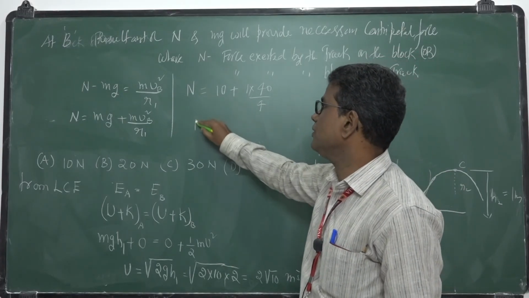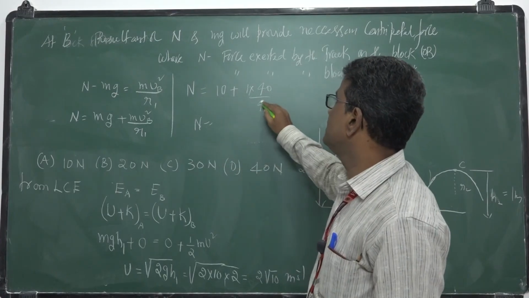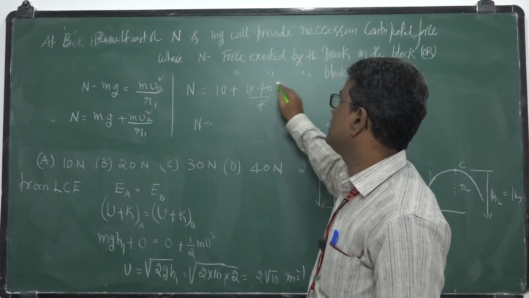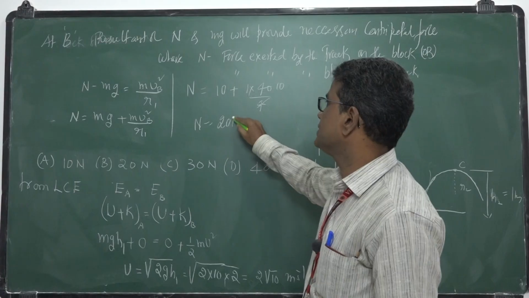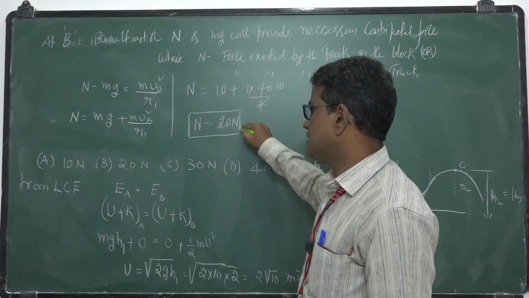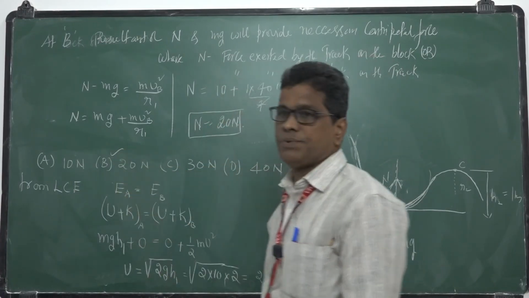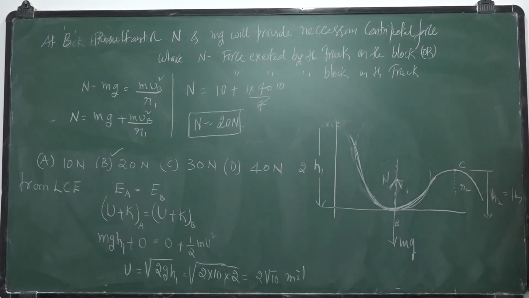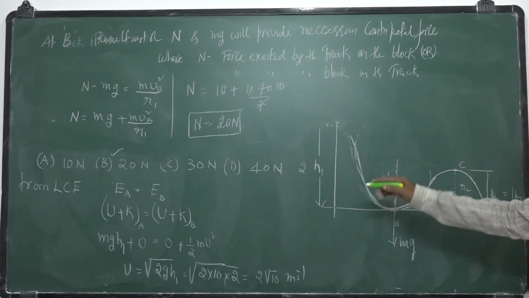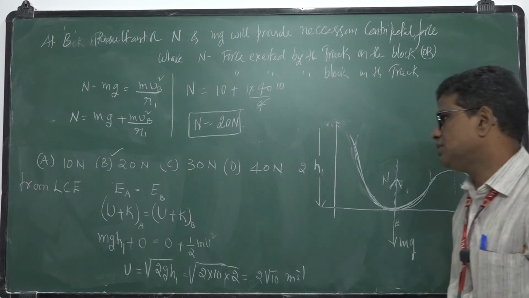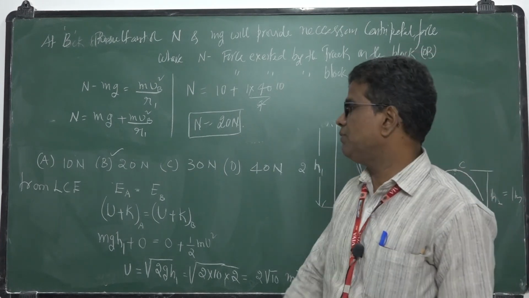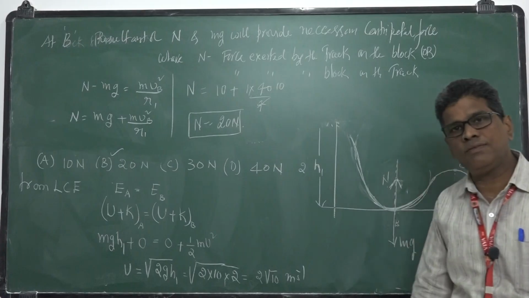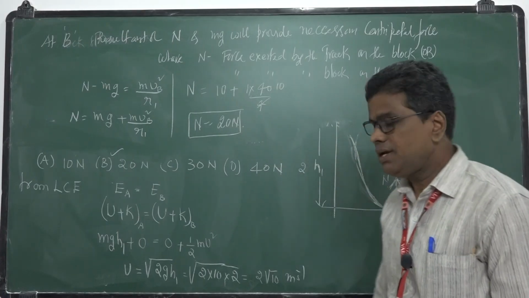So N is 10 plus 10, 20 newtons. So what is the answer? Option B. The force exerted by the block on the track at the point B is 20 newtons. To solve this problem, I need the concept of the law of conservation of energy. Clear?